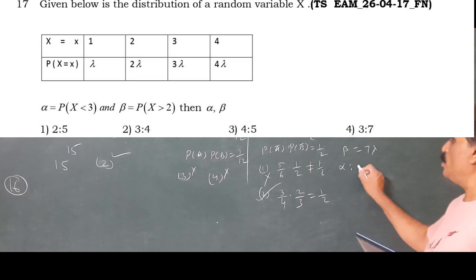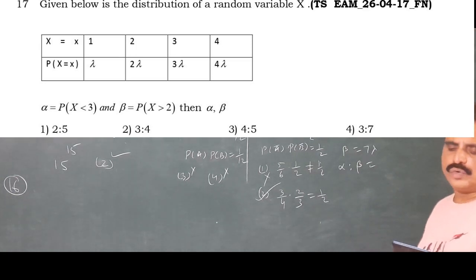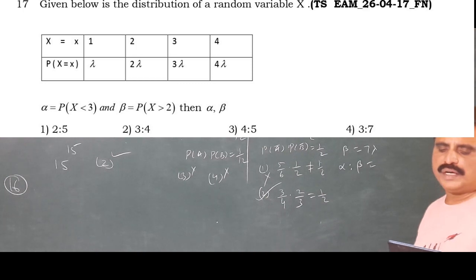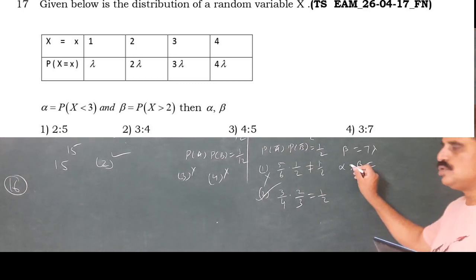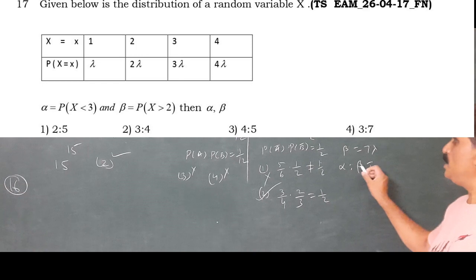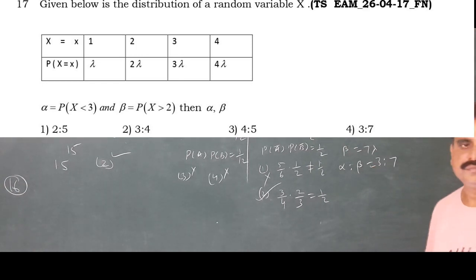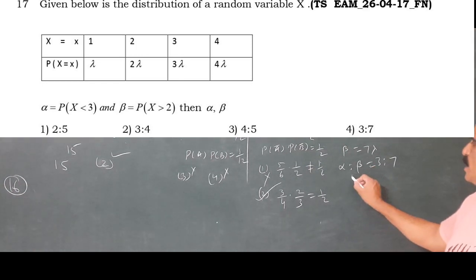Their ratio here, alpha is to beta. In the question, alpha comma beta is given. That is wrong. Alpha is to beta is correct. Alpha is to beta is 3 is to 7. So which option is the right answer? Fourth option is the right answer.